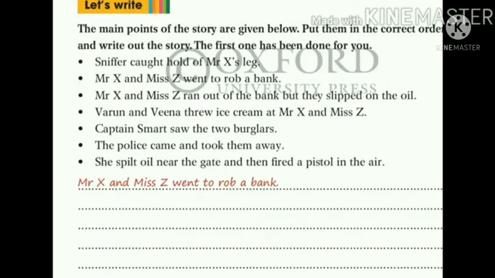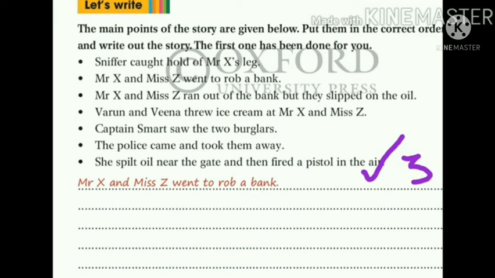Here we have one exercise which again belongs to put the story in the correct order and rewrite it. Yes, so the first one is already done. Mr. X and Miss Z went to a robber bank. So the second sentence we have to find. Second sentence is here: Captain Smart saw the two burglars. Burglars, you can say criminals. Yes. The third sentence will be, she spilled oil near the gate and then fired a pistol in the air.